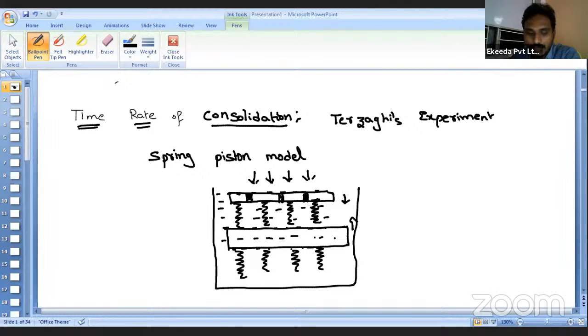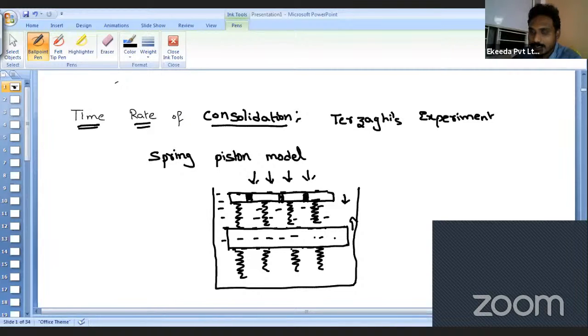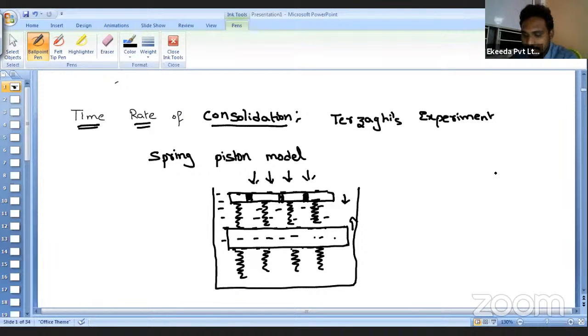So in that nature, we can say that gradually, as the water keeps on expelling, the pressure taken by the water decreases, and at the same time, the pressure taken by the soil particles increases. That means effective stress increases. But if we add the water pressure and the pressure on the soil, that is nothing but your external pressure. Within the due time, the stress in water gradually decreases, and at the same time, the stress in the soil particles increases.